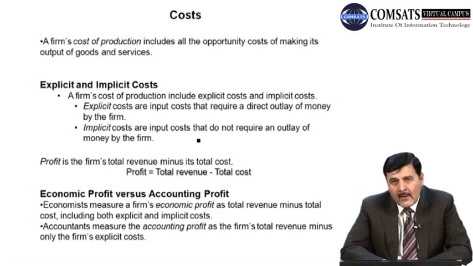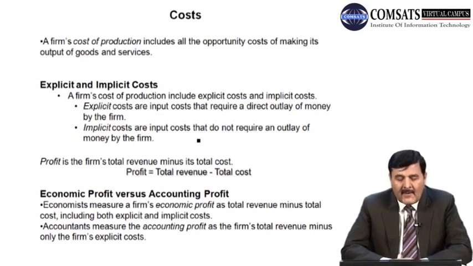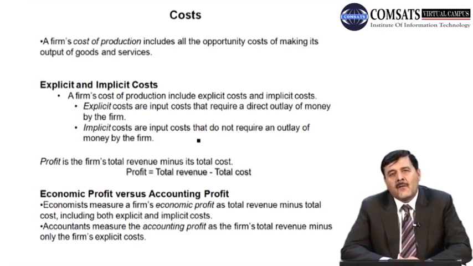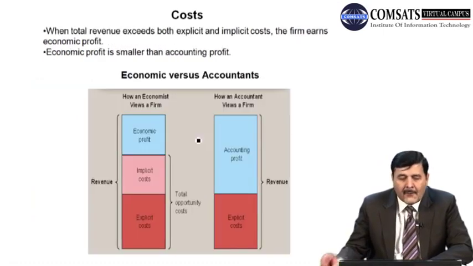So in case of economists, they measure profit as the difference between total revenue minus total cost, and that cost includes both explicit as well as implicit cost. Whereas accountants measure the accounting profit as the firm's total revenue minus cost, and that cost includes only the explicit cost, right? So this is the major difference between these two types of profit.